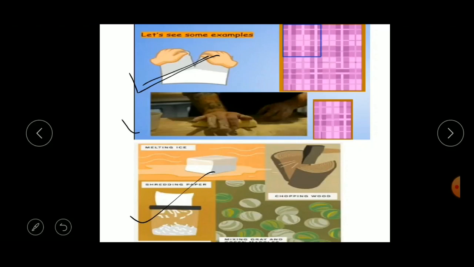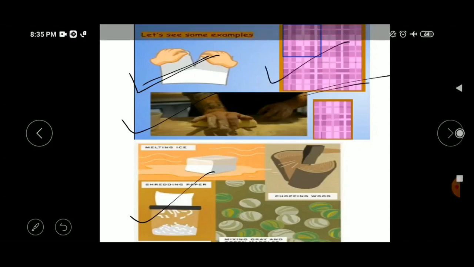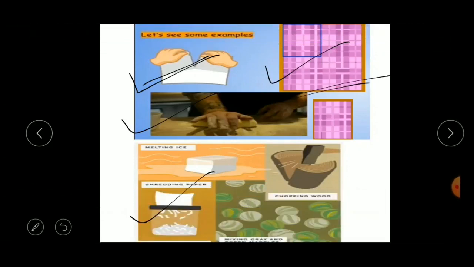Understood? The next one is kneading of dough. When you knead the dough, do you get clay after kneading? No, the dough will remain dough only. Next one is cloth. If you cut out a piece of cloth from a big cloth, the size of the big cloth will decrease, but the cloth will remain cloth only. It will not become paper.